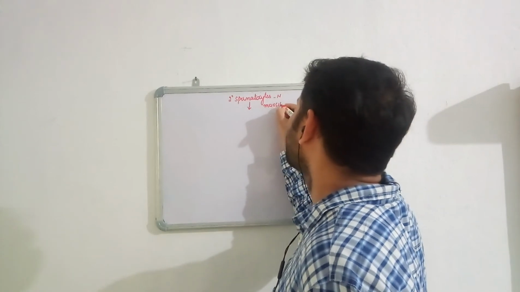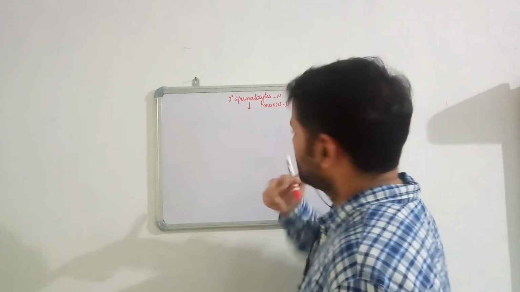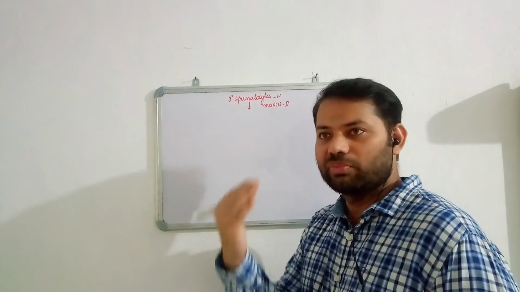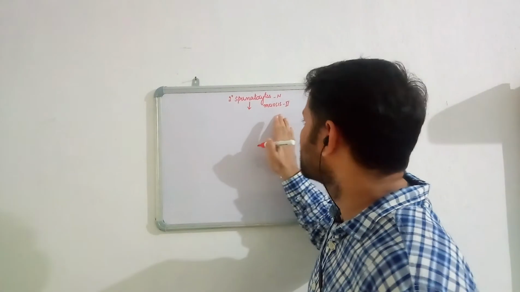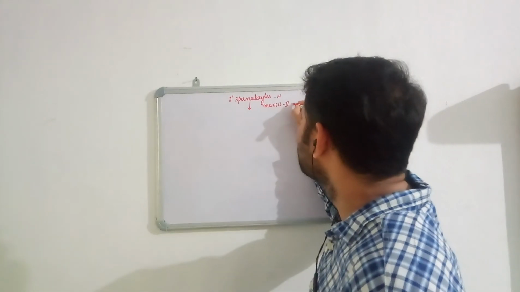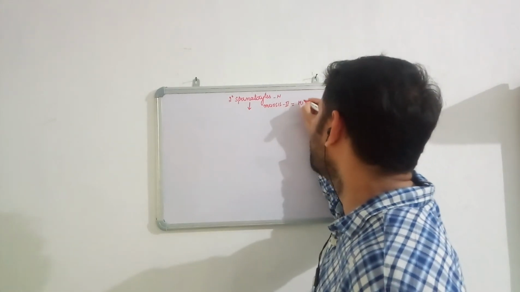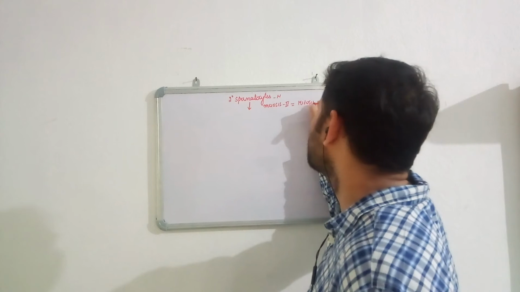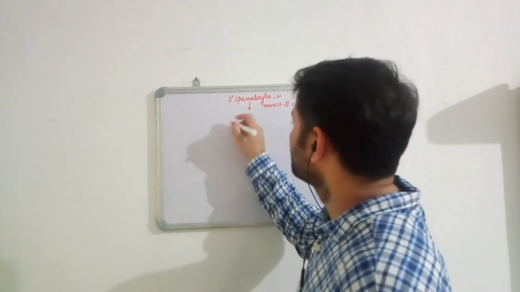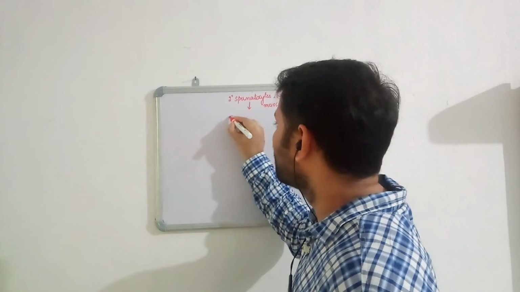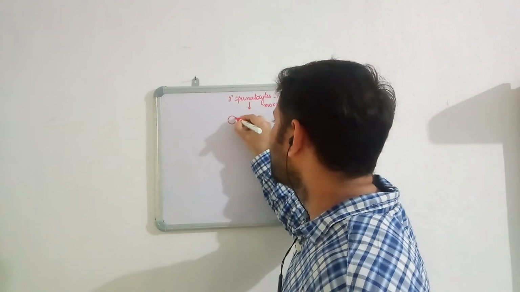Don't think that it is a different meiosis. Meiosis is divided into meiosis 1 and meiosis 2. This is the second meiotic division. Second meiotic division is similar to mitosis, correct? We have studied this. So the 2 secondary spermatocytes will undergo meiosis 2, and they'll form